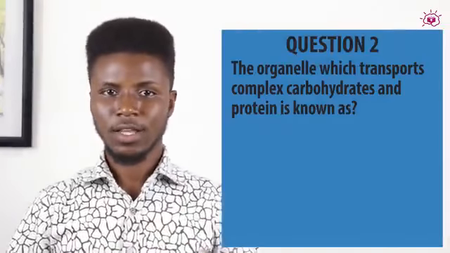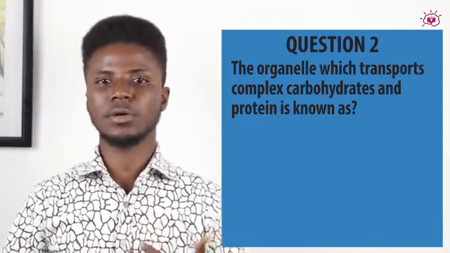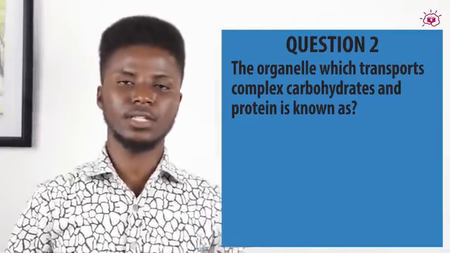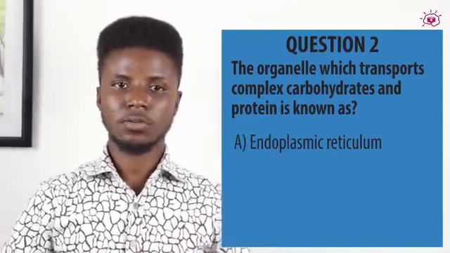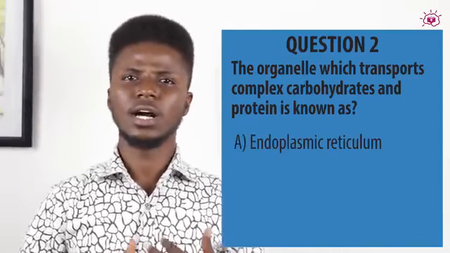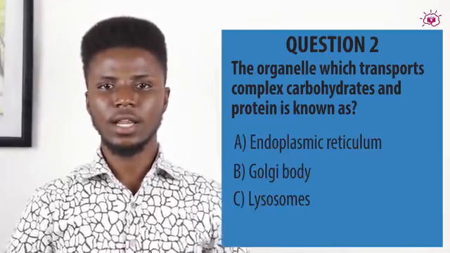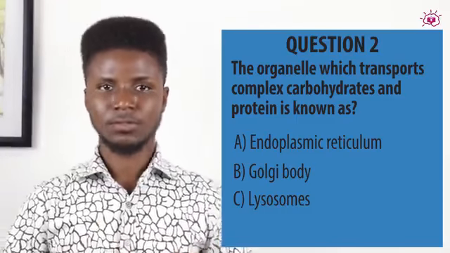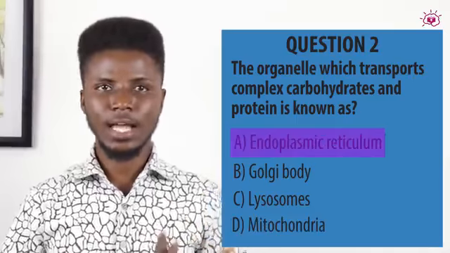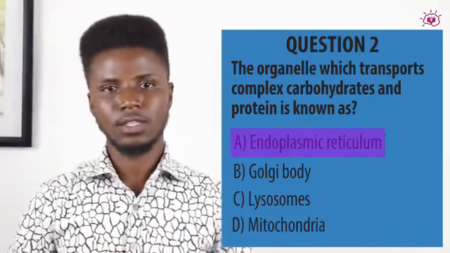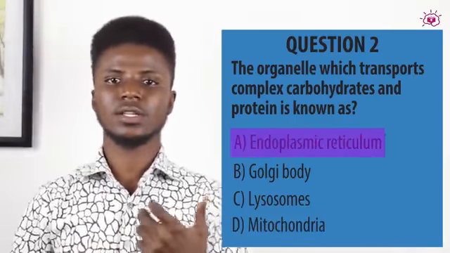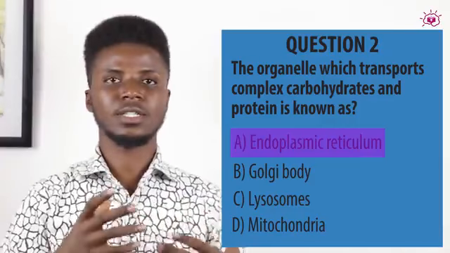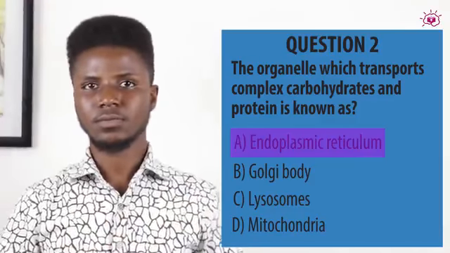Next question. The organelle which transports complex carbohydrates and protein is known as A. Endoplasmic reticulum. B. Golgi body. C. Lysosome. D. Mitochondria. And the answer is endoplasmic reticulum. This is the organelle that transports complex carbohydrates and proteins within the cell.